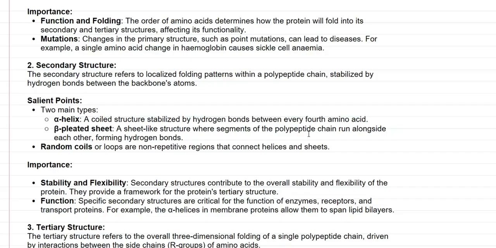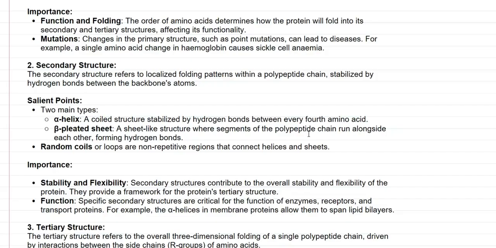Next, we look at the points related to the secondary structure. Secondary structure refers to localized folding patterns within a polypeptide chain that are in turn stabilized by hydrogen bonds between the backbone atoms present in the protein molecule.